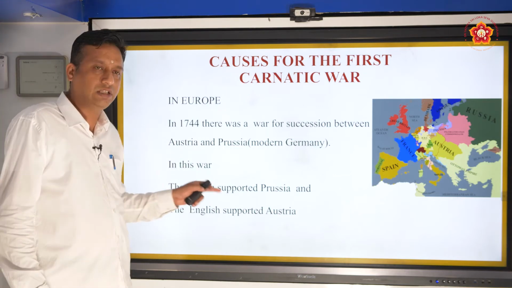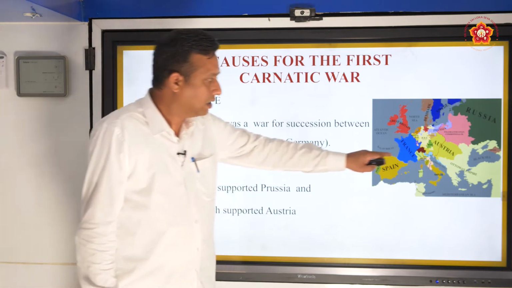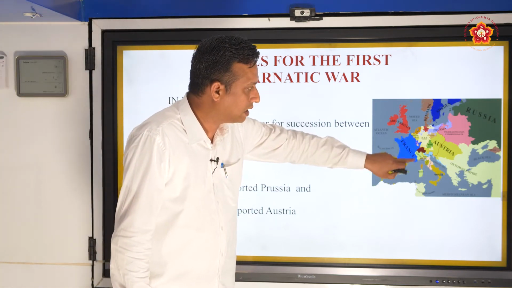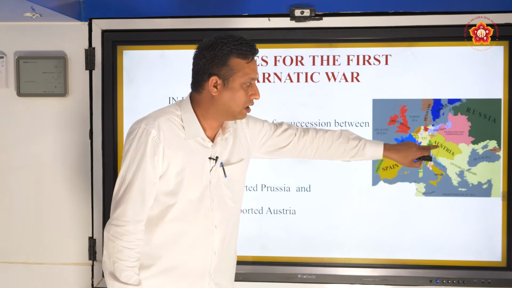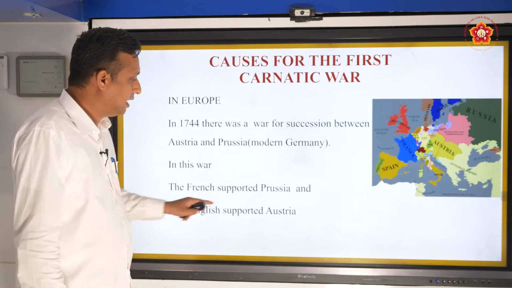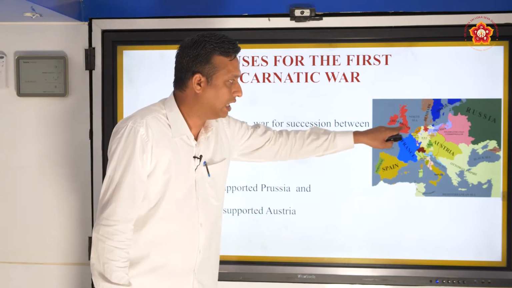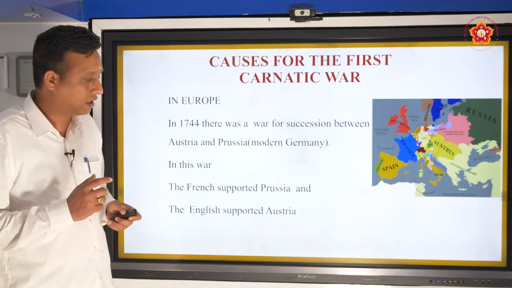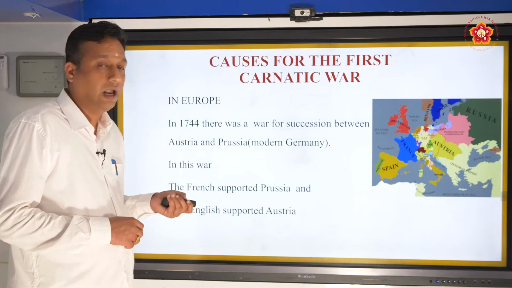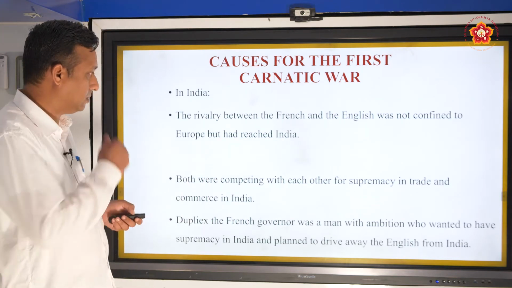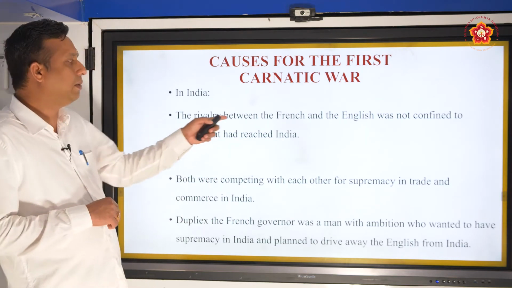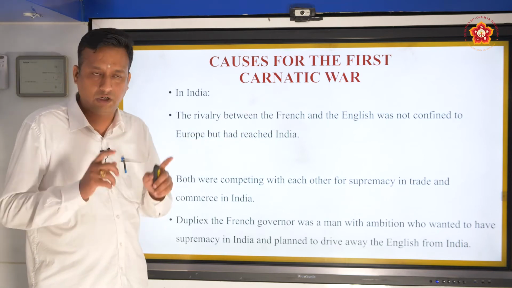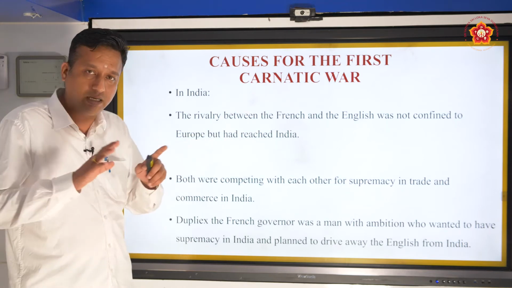In this war the French supported the Prussians. So the French supported the Prussians to have control over Austria. And the English supported the Austrians. So Great Britain supported the Austrians. In this way there was a war going on in Europe. And that had an impact in India also. So the rivalry between the French and the English was not confined to Europe, it had reached India also.